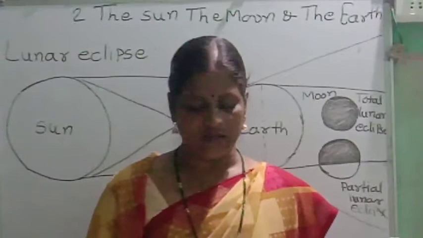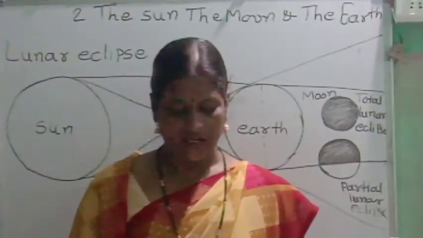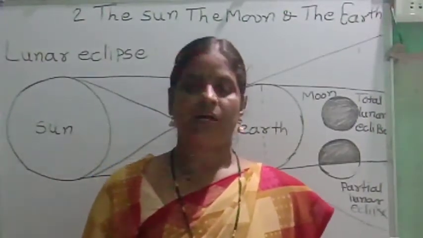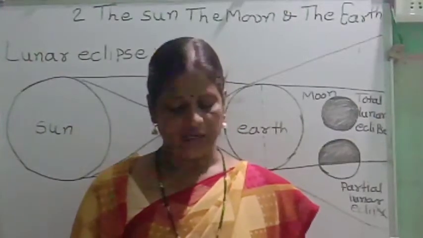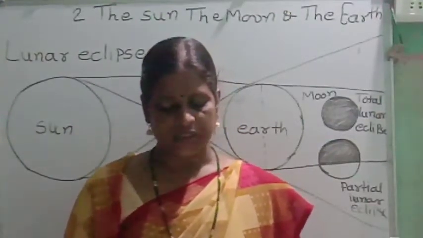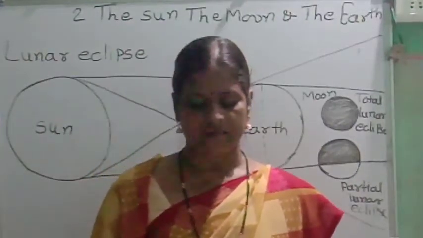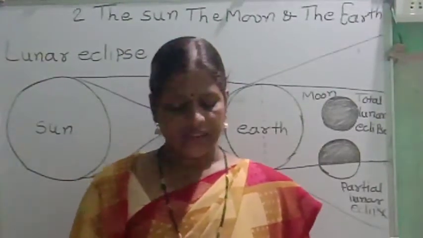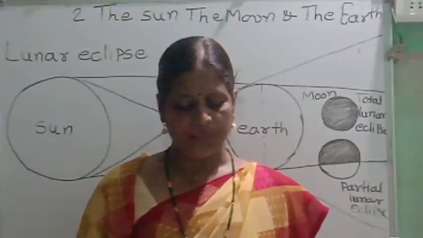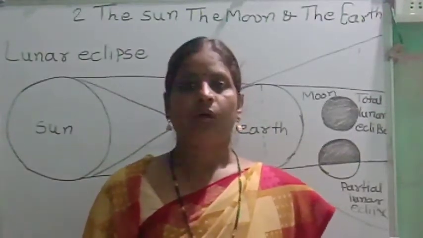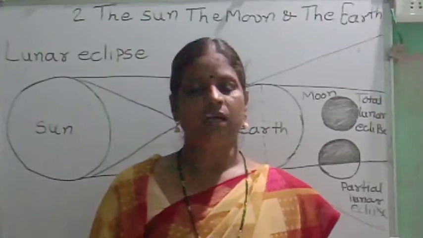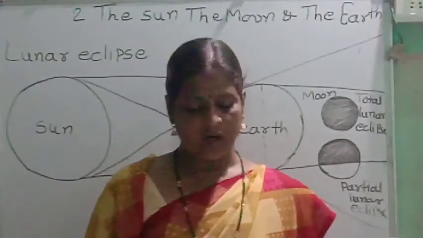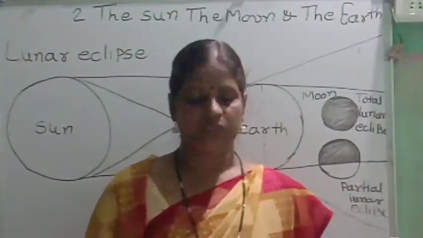An eclipse is an astronomical event. A solar eclipse or lunar eclipse is just an astronomical event. We enjoy the solar eclipse and lunar eclipse, but there is nothing auspicious or inauspicious about these events. It is just a result of the sun, the earth and the moon being in a specific position.